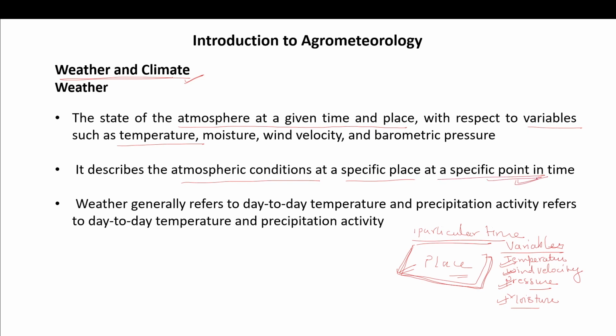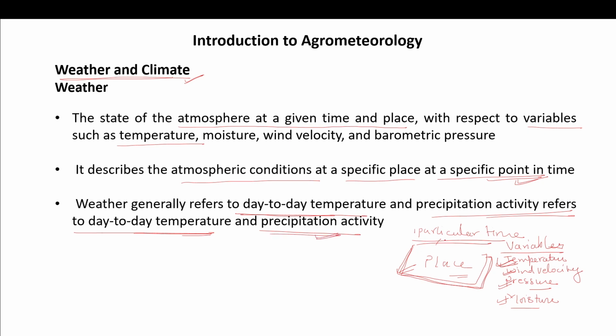So when we are studying the weather, we are studying a small place and a short duration of time, at one particular time. So weather generally refers to day temperature. Now temperature fluctuates, and the wind velocity fluctuates from morning to evening. So weather refers to day-to-day temperature and precipitation activity.